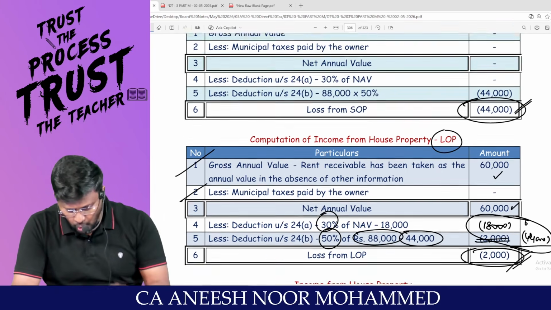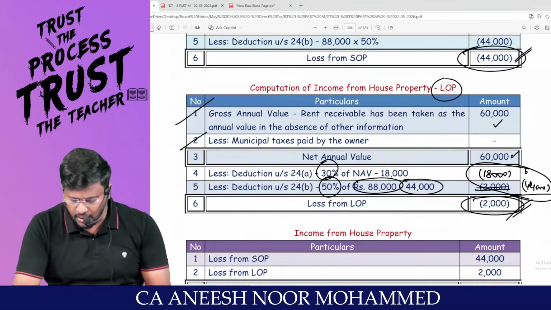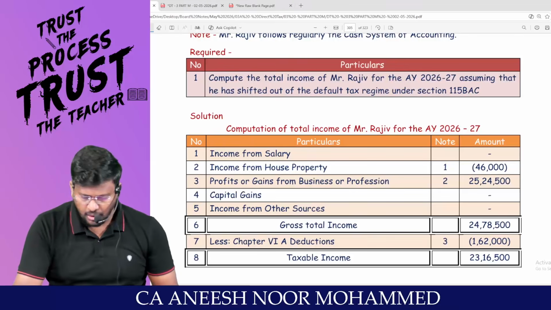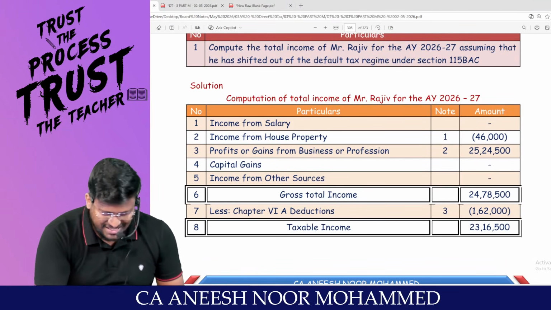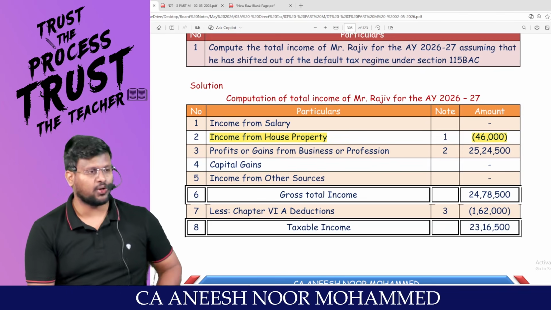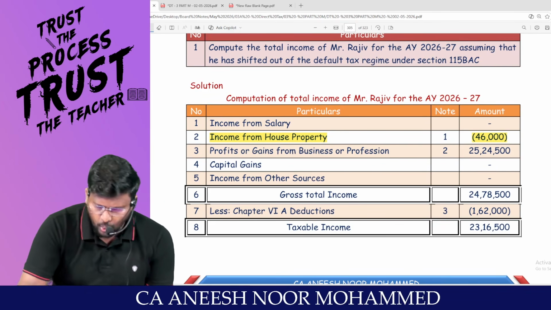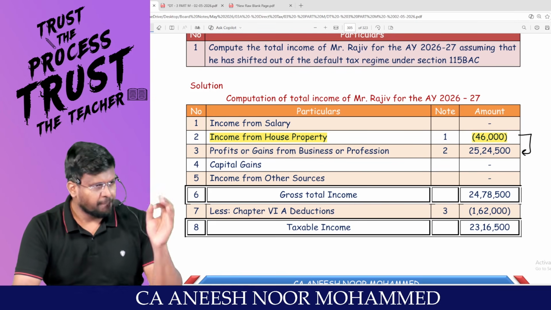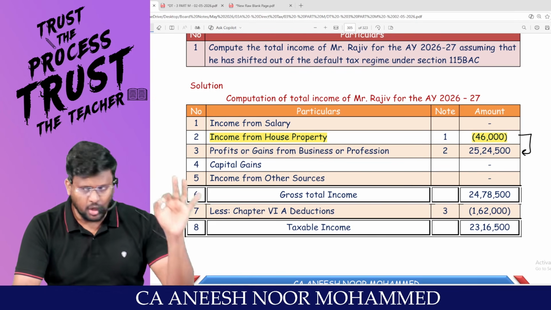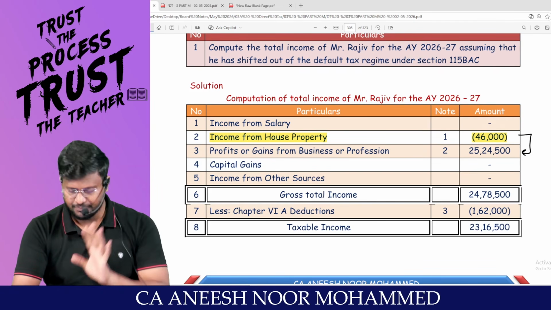So here also loss, here also loss. So 44 plus 2,000 comes to 46,000, which is the income from house property loss. Since you are going to travel through the optional tax regime, you can do indirect adjustment. I am waiting to do indirect adjustment with the other heads of income, because under the optional tax regime, loss from house property can be set off against any head of income up to an amount of 2 lakh.